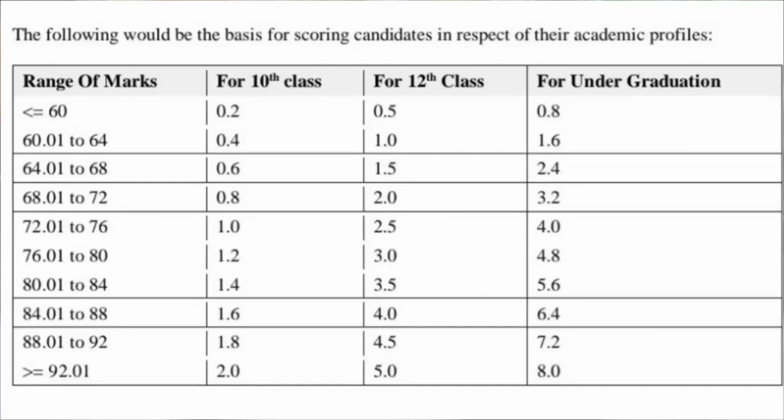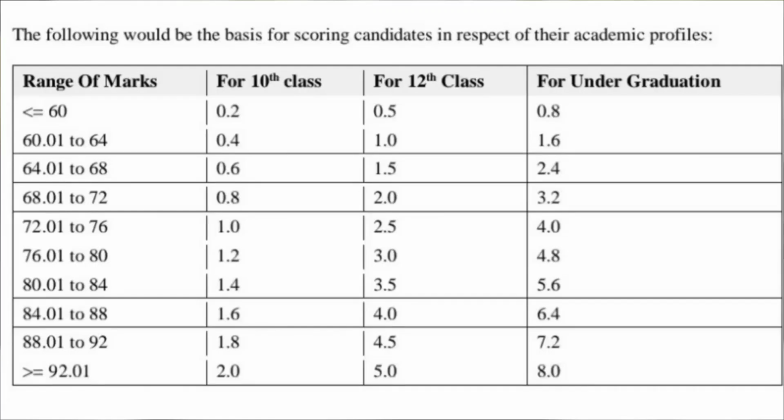Then if we consider the graduation degree, if your percentage is 60% or less, there are 0.8 points. If it is between 60 to 64%, there are 1.6 points. Then if it is between 64 to 68%, there are 2.4 points. If it is between 68 to 72%, there are 3.2 points. Then if it is between 72 to 76%, there are 4 points.